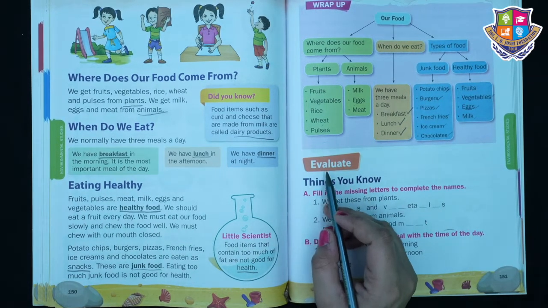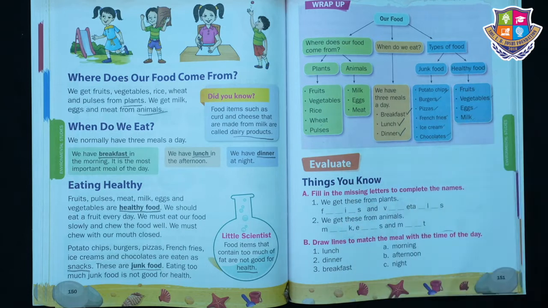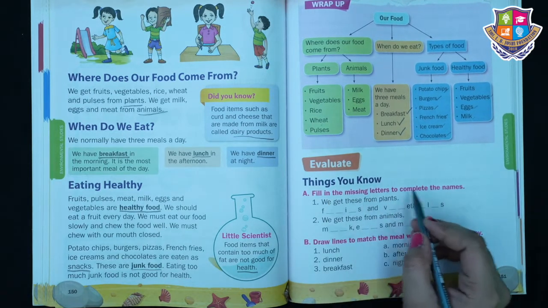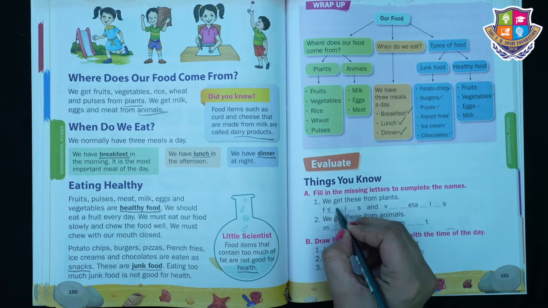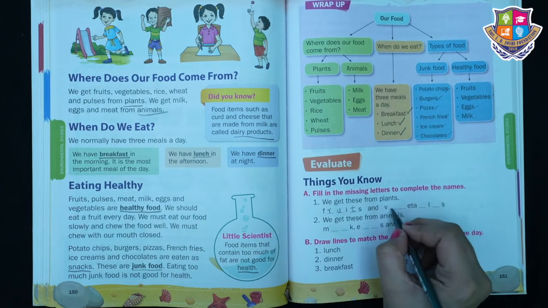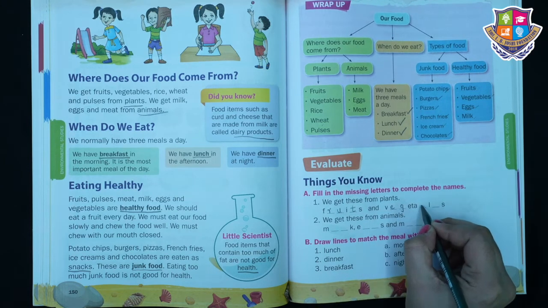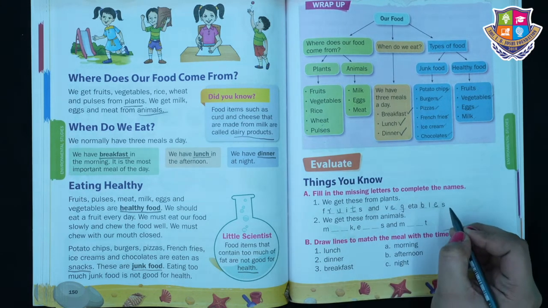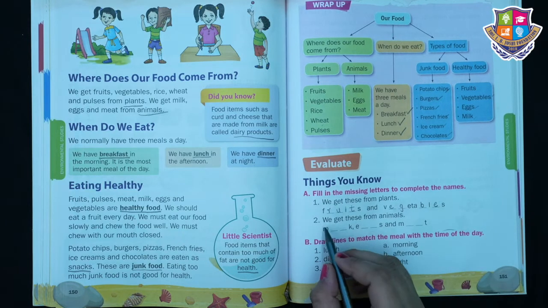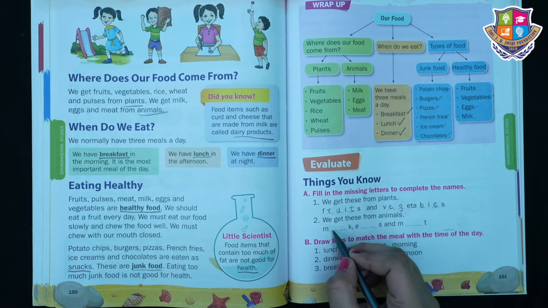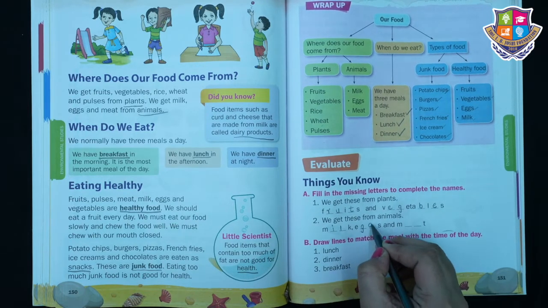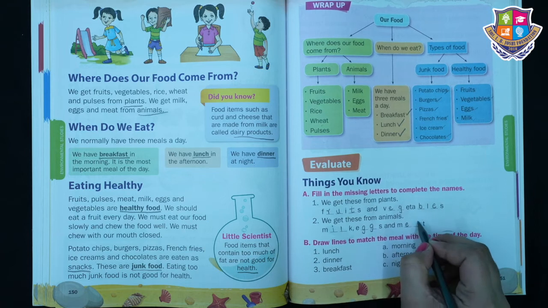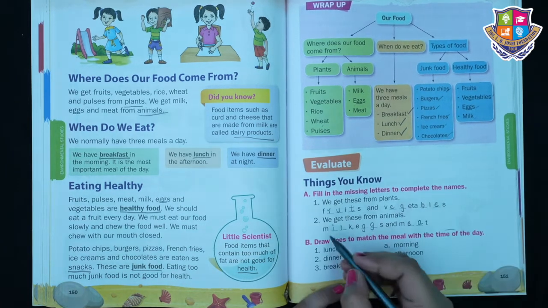Now we will start with evaluate. Fill in the missing letters to complete the names. We get this from plants. So we get fruits and vegetables. Second, we get this from animals. So we get milk, eggs and meat from animals.